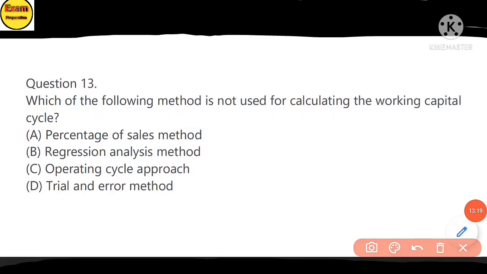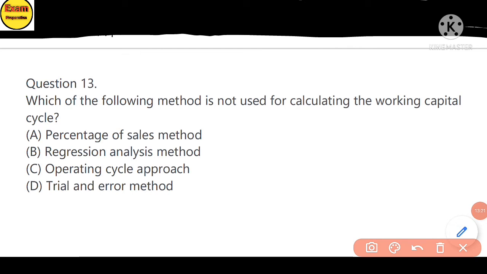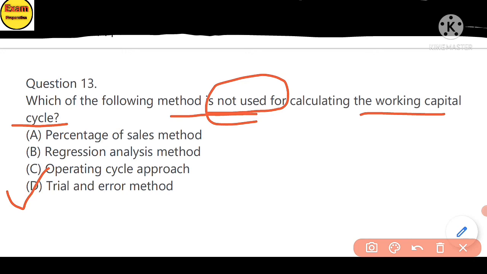Question 13. Which of the following methods is not used for calculating the working capital cycle? A. Percentage of sales method. B. Regression analysis method. C. Operating cycle approach. D. Trial and error method. The answer is option D. The trial and error method is not used in calculating working capital.